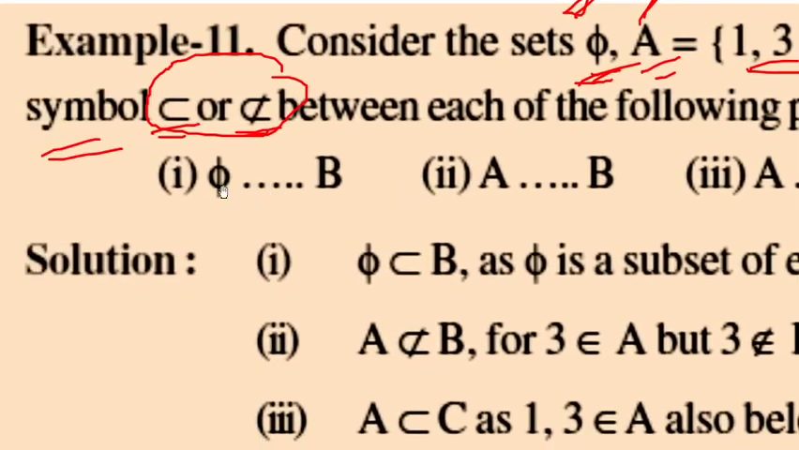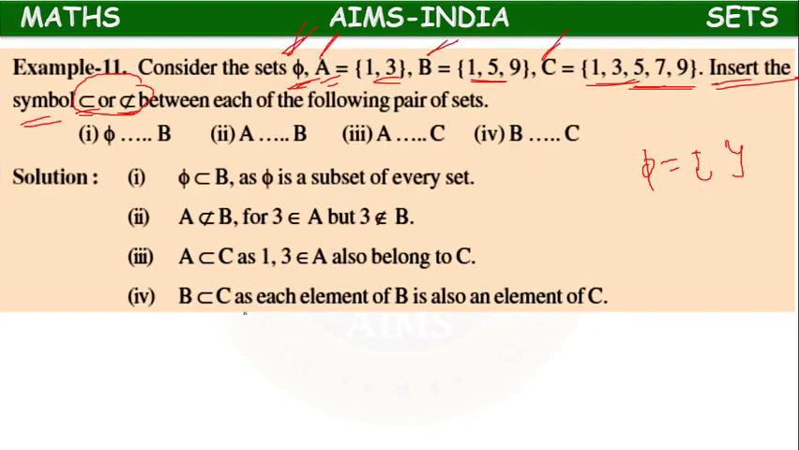Now phi and B. What is the answer? The empty set is a subset of any set, so the empty set is a subset of every set. Now A and B, A has elements 1, 3. 1 is present in B, but 3 is not present in B. So A is not a subset of B.